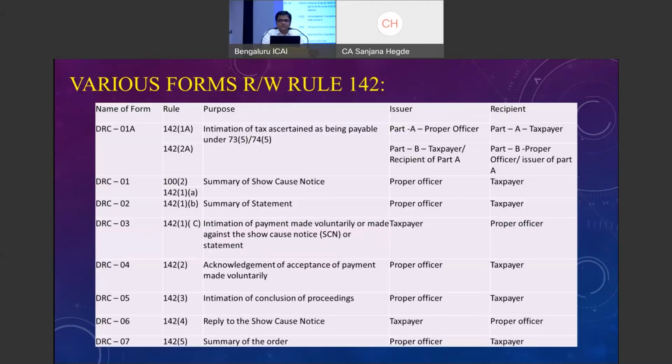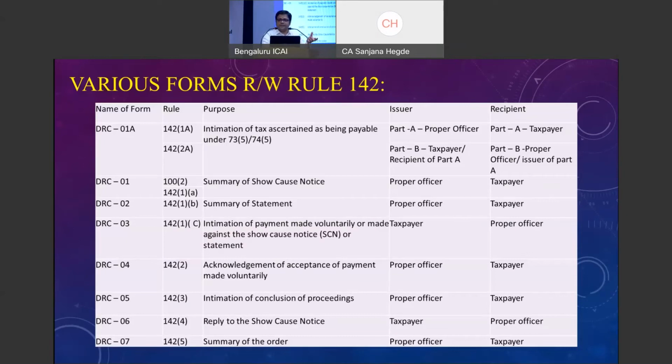The various forms that are required to be complied with respect to Rule 142 are DRC-01A and DRC-01. DRC-01A is an intimation by the department before issuance of the show cause notice. Now here also there is an amendment being made. They have made it an optional category. The department may issue a DRC-01A or need not issue a DRC-01A.